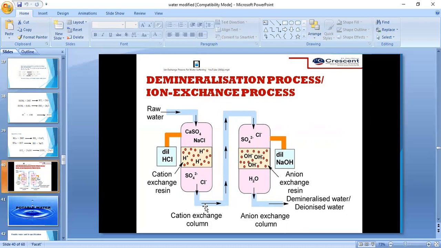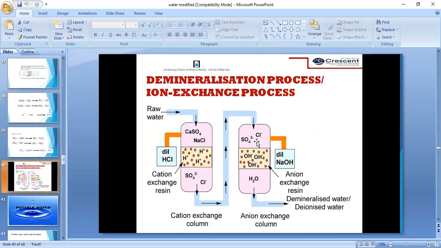This highly acidic water then enters the second chamber, which is nothing but the anion exchange resin. This anion exchange resin consists of basic functional groups. In the first chamber, all cations present in water are removed.